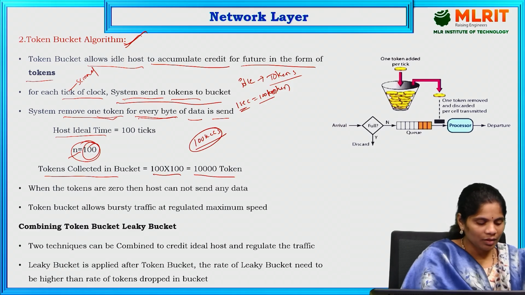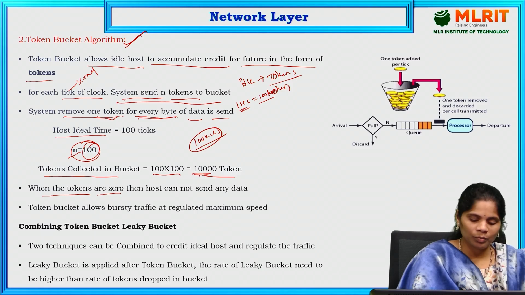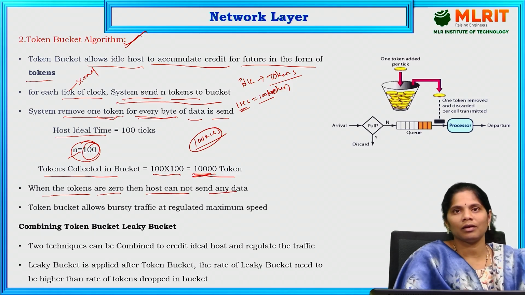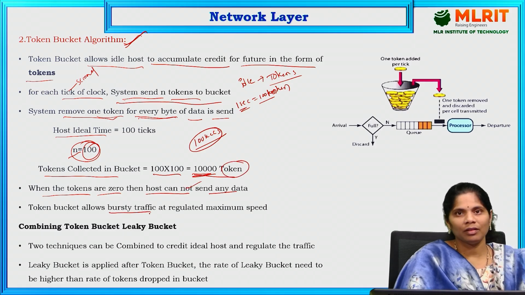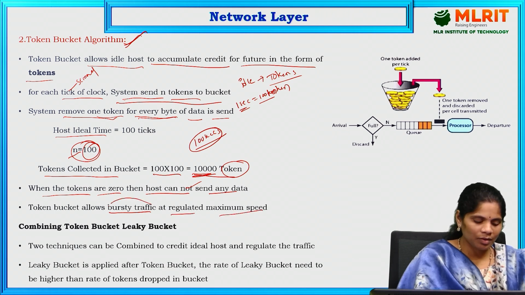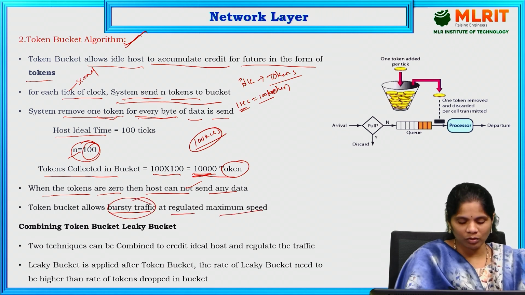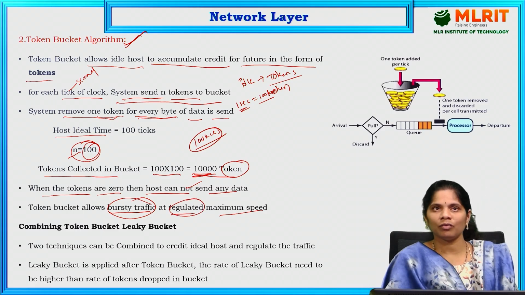When all the tokens are completed and become 0, then the host cannot send any data. If the tokens are not there, we are not sending any data. The token bucket allows bursty traffic that can be regulated at the maximum speed. Here also we are focusing on regulating bursty traffic. See how we regulate the traffic using the token bucket algorithm.